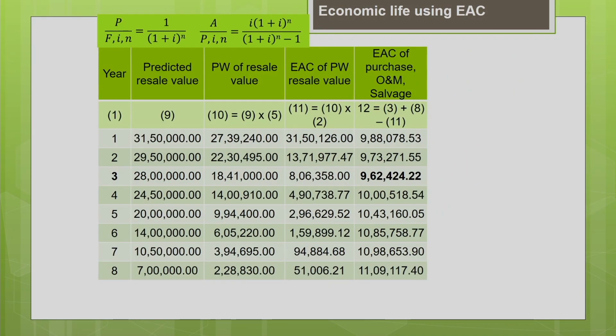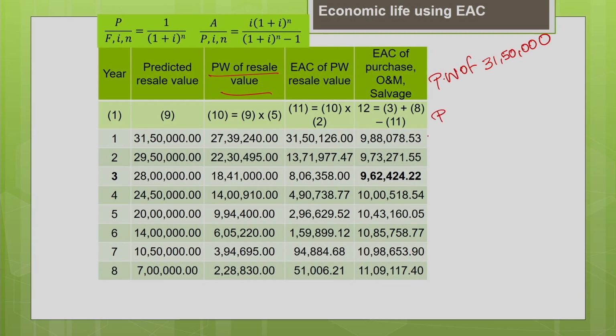First calculate the present value of the resale value. How to find the present value of the resale value? The resale value is 31,50,000. Use the present worth factor.